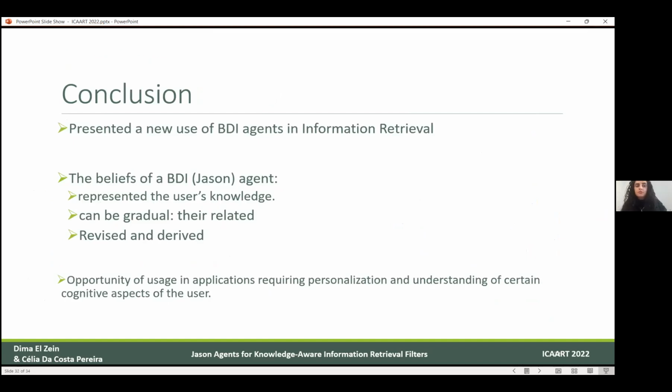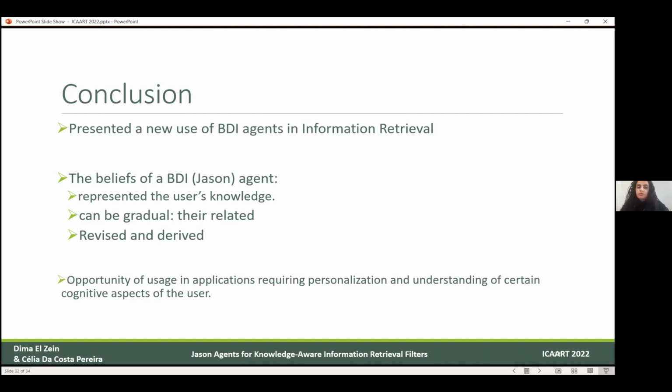To conclude, we presented a new way of using BDI agents in information retrieval, where the beliefs of the BDI agent, or in our case, JSON, were representing the user's knowledge. They were gradual, and we could successfully revise the beliefs. This gives opportunity for other researchers who want to apply this methodology or this architecture to other tasks requiring personalization.